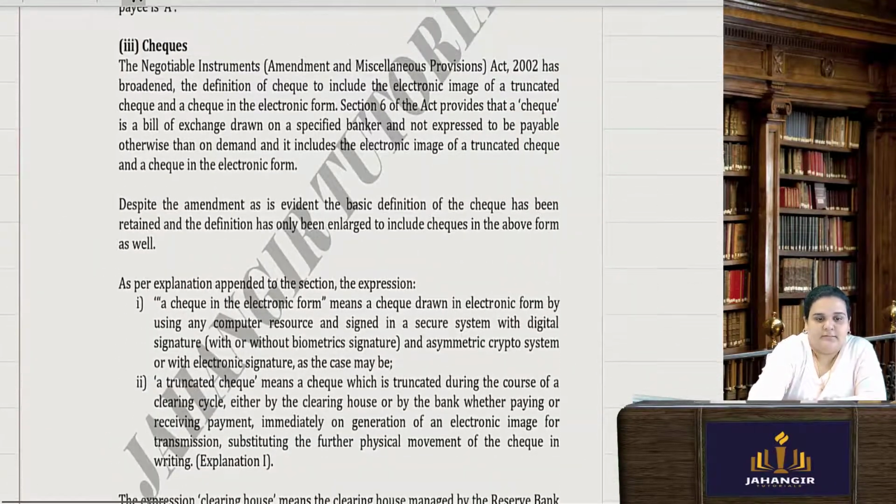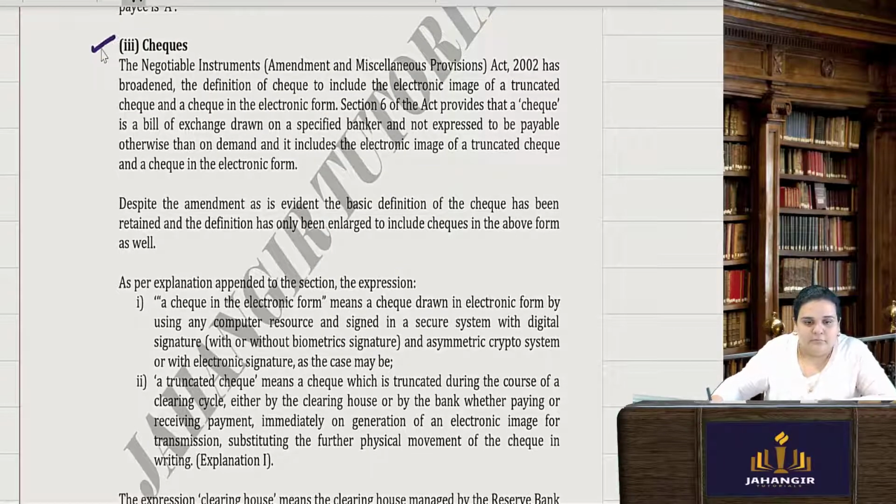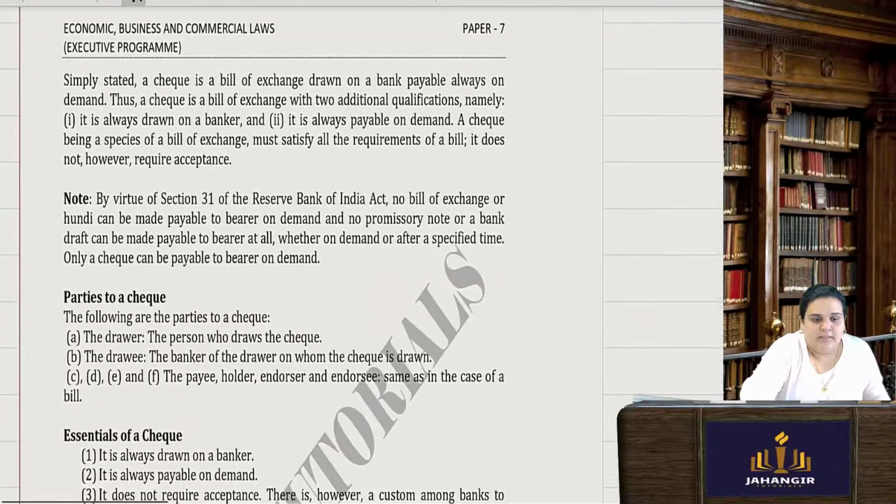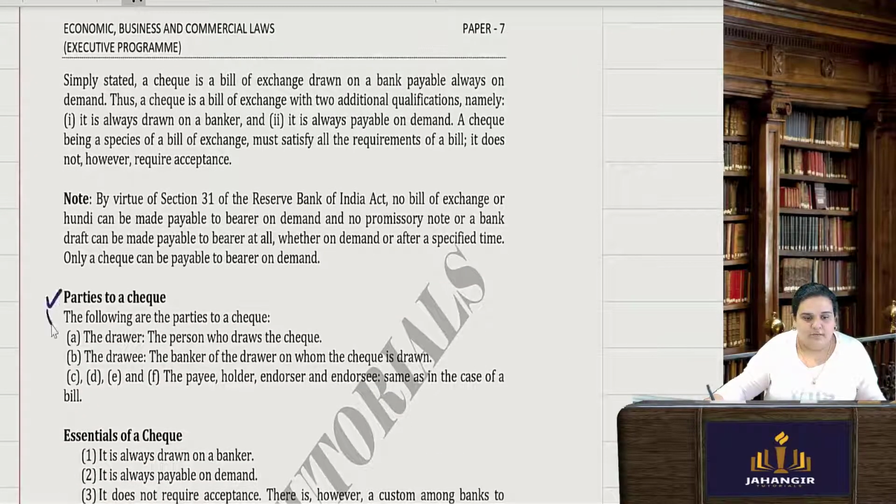Checks. The definition of check is given under section 6. Entire section 6 talks about check, so this is about the definition, or you can say the meaning of a check. Then the parties involved in the check. One important note: Section 31 of the RBI Act says that a bill of exchange or a hundi, in initial days traditionally bills of exchange were known as hundi,